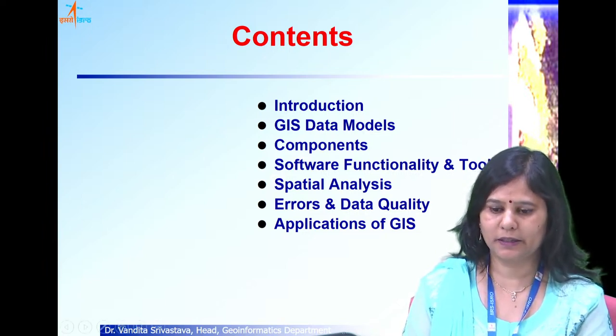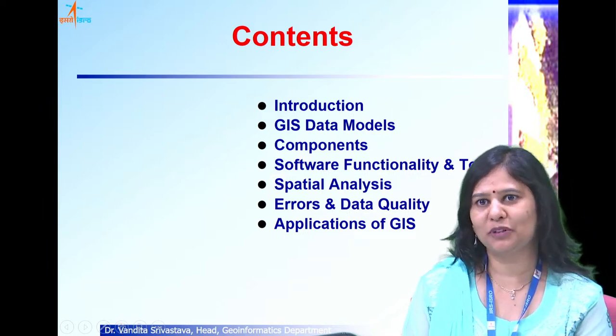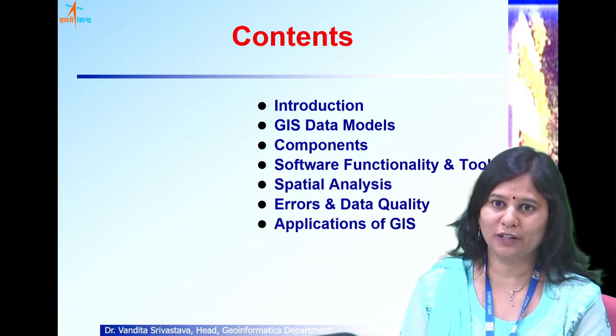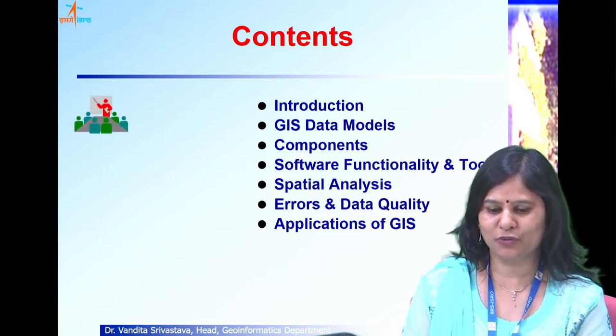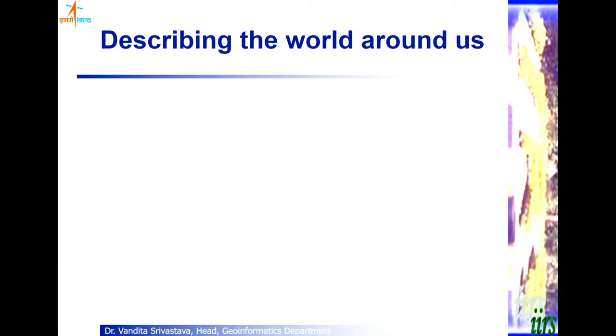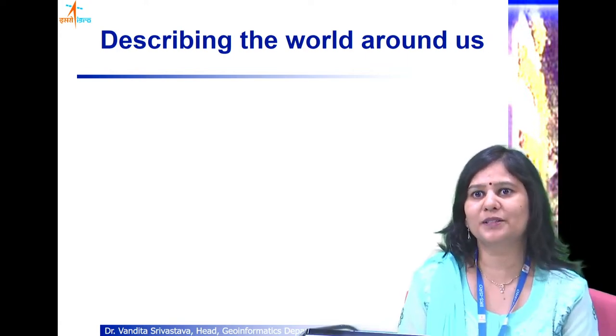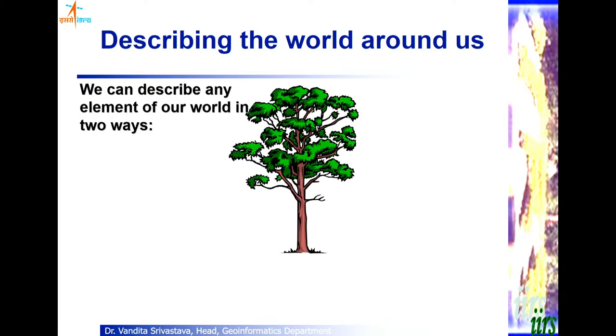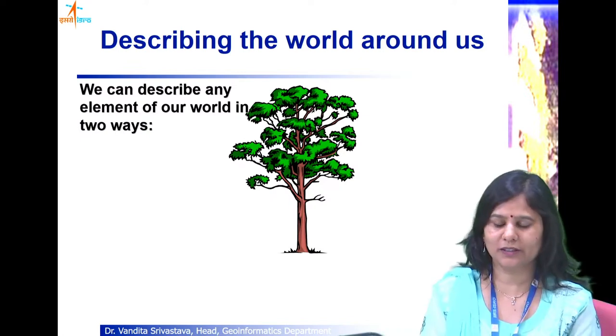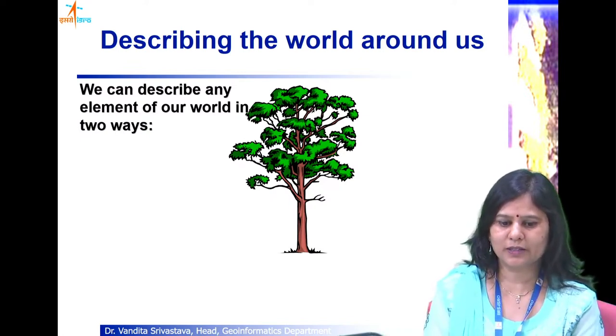So let us begin the lecture by talking about the very basic thing, that is geographic information, because that is the basis of the entire domain of geoinformatics. So when we talk about how we describe our world, any object on this geographic earth or any planet for that matter, we actually talk about two informations. So for example, if I say this is a tree, this tree must be existing somewhere on the earth surface. So how do we describe this?